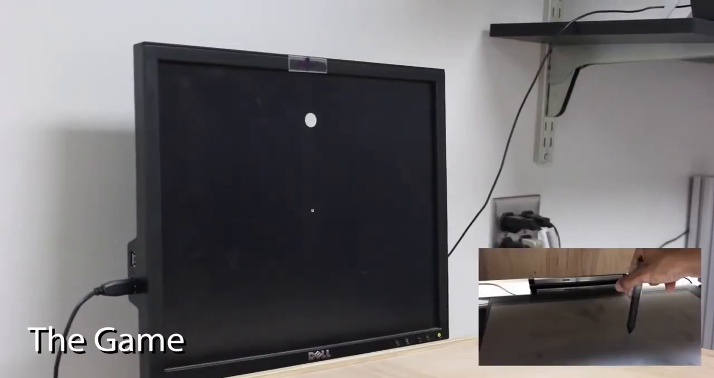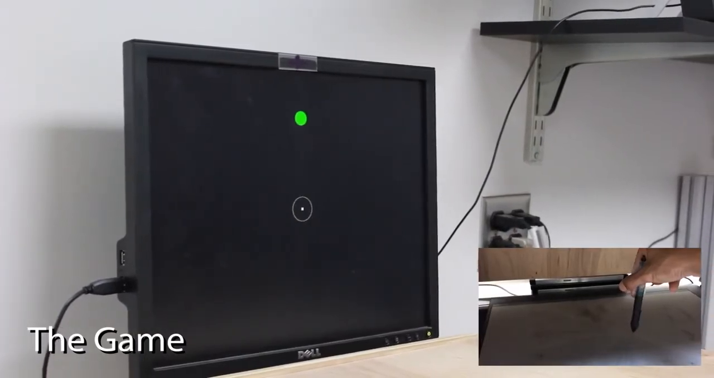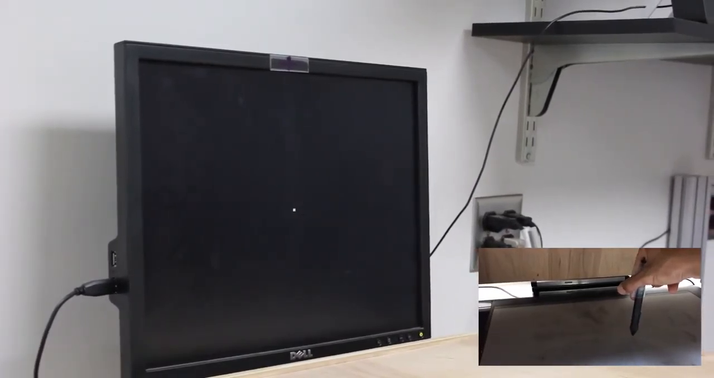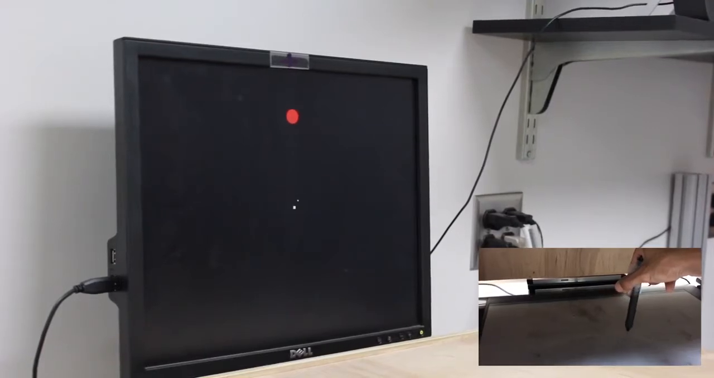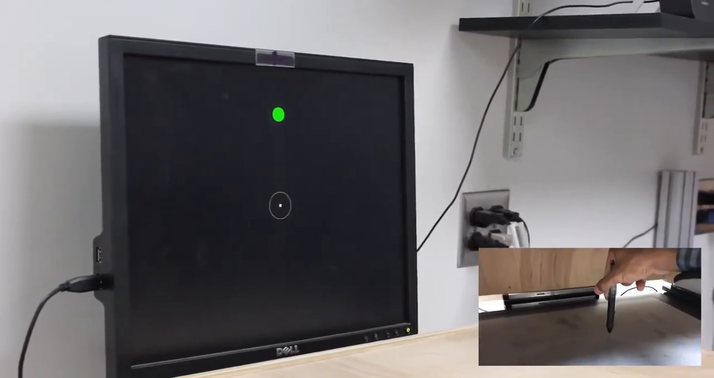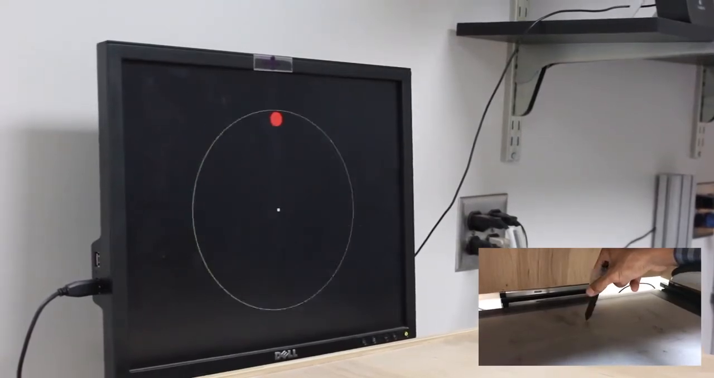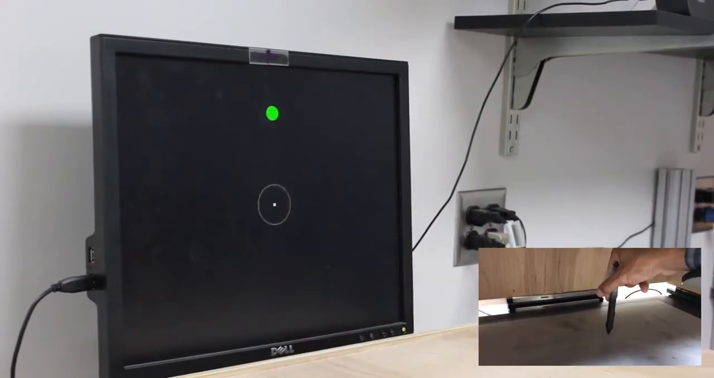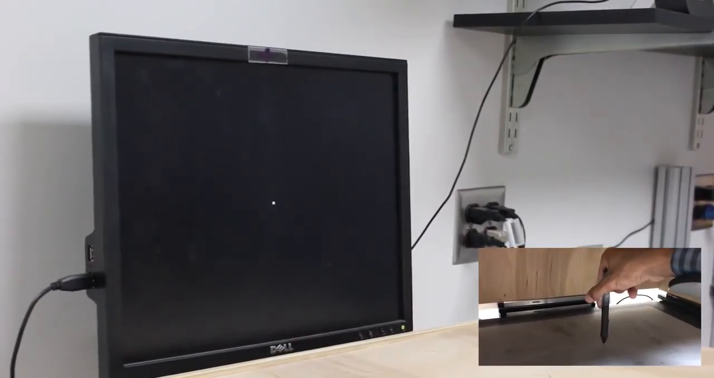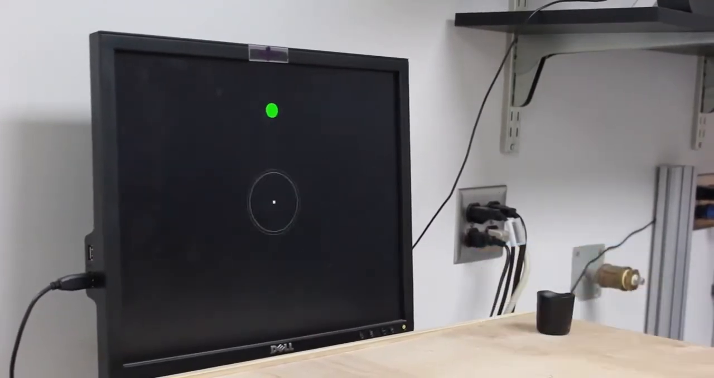The objective of this task is that he will be learning how to reach from the home position to the target position. There are a couple of important elements here. He cannot see the hand as he's performing, so the only feedback that he has about his behavior is the visual feedback that we present on the computer screen.